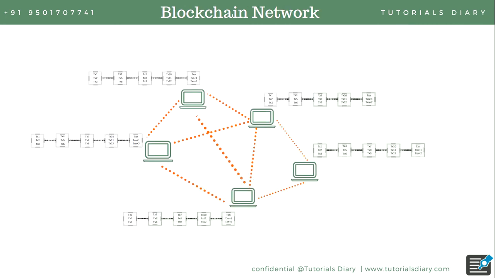Now this shows the blockchain network. Here, instead of ledgers, you have a chain of blocks which is there on all the peers in a network. So this is how the blockchain network looks like. You have the same piece of information on all the servers, or all the nodes, or all the peers in a network.